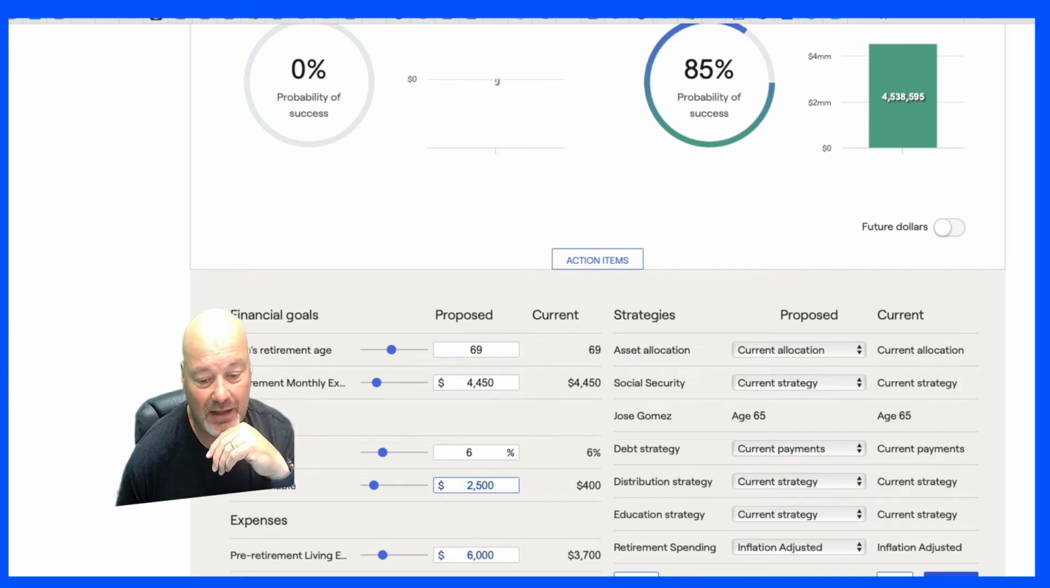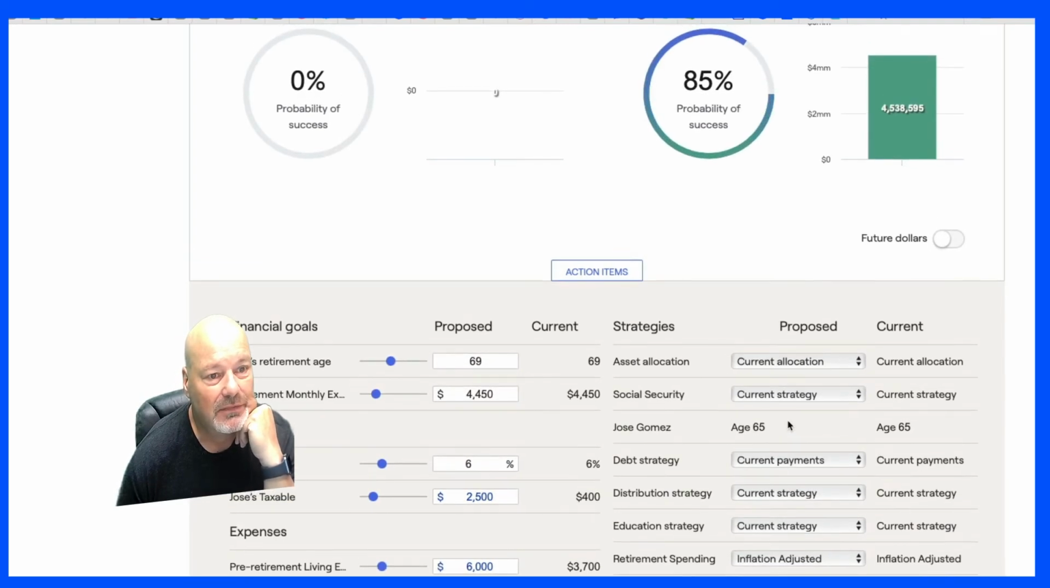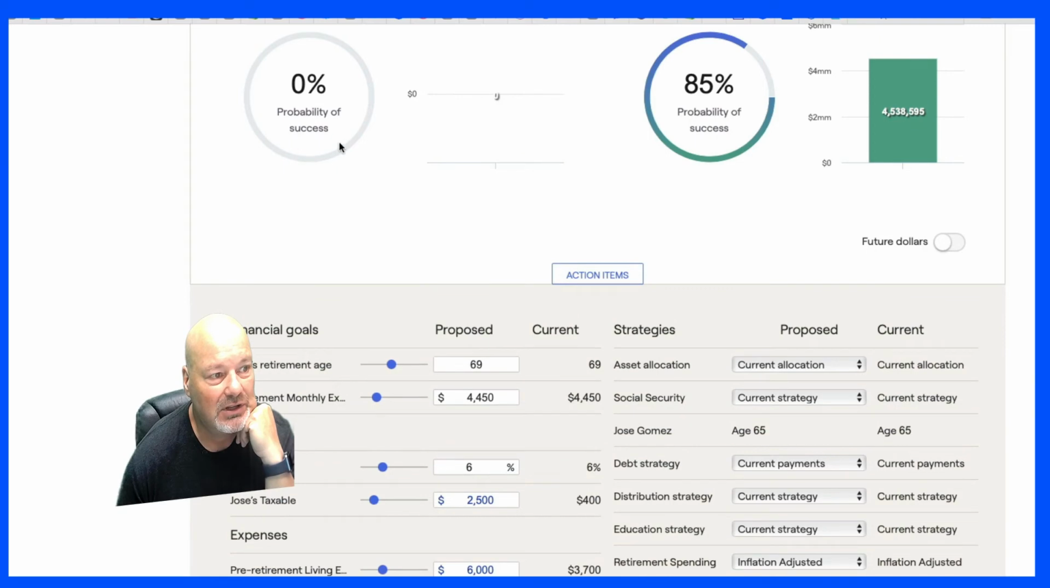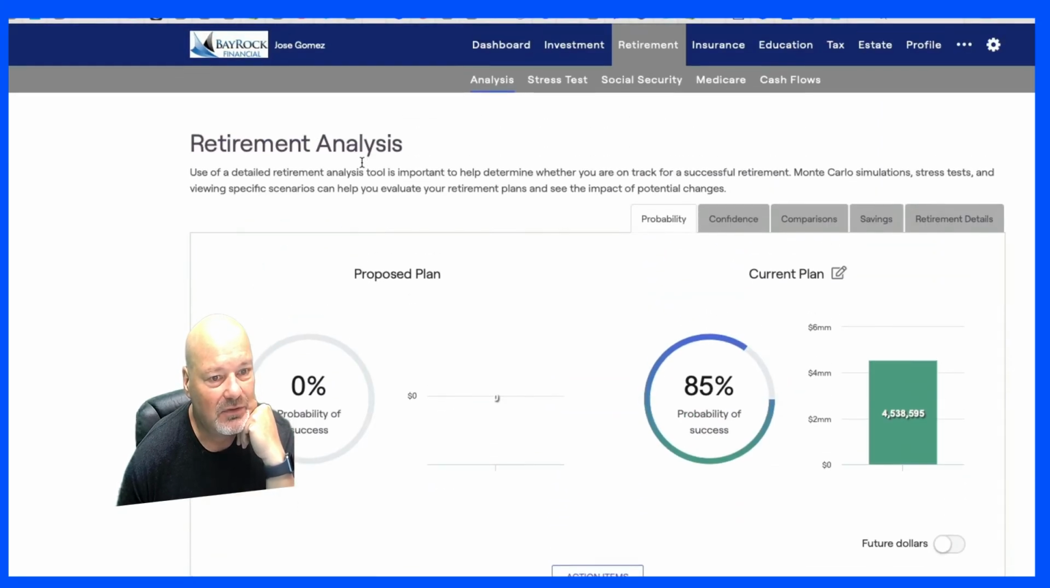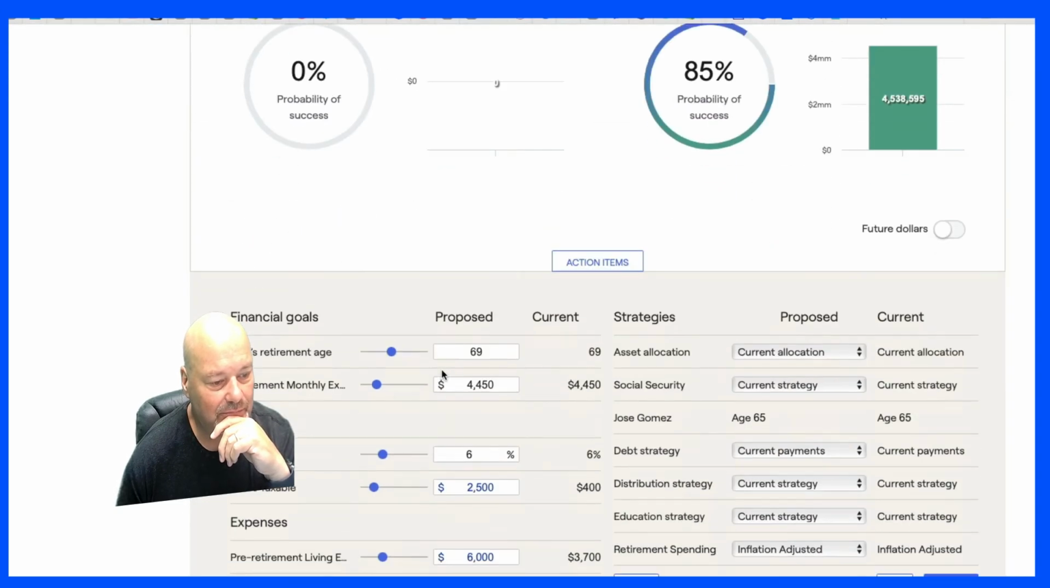But let's say you spent $6,000 a month in pre-retirement living expenses, but you were able to save $2,500 in a taxable account, which isn't a big stretch. Let's see, so that doesn't move the needle over here. So now let's look at the cash flows and see what's going on. Your expenses are obviously what's dragging down your plan. So that's maybe not the right amount of pre-retirement expenses.